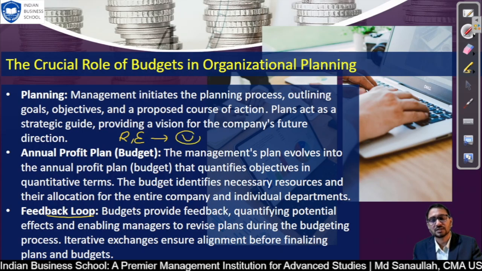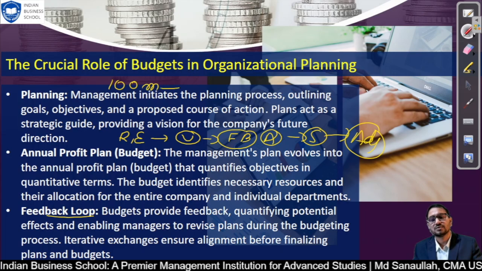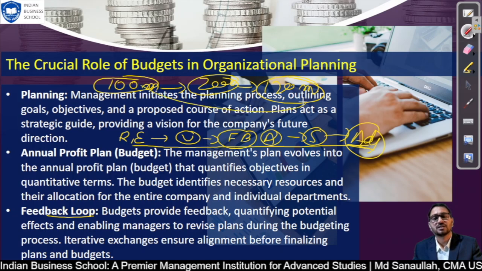If there is variance, then the feedback loop will help to identify the issue and find a solution if possible. If not, adjust yourself. Adjust in the sense that if you have targeted 100 million revenue to next year 200 million revenue, and at the end of the year we have achieved 120 million revenue, then we will go through this process: variance analysis, understand the issue from the marketing team or operational team, and then revise your budget. You can achieve from 100 to 120 only, we cannot achieve 100 to 200 directly.